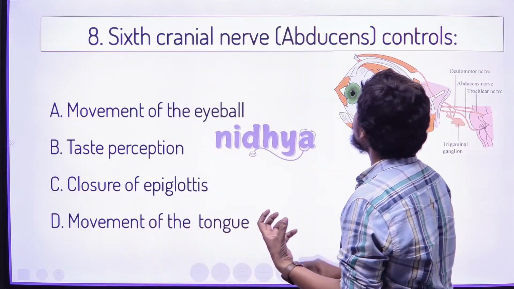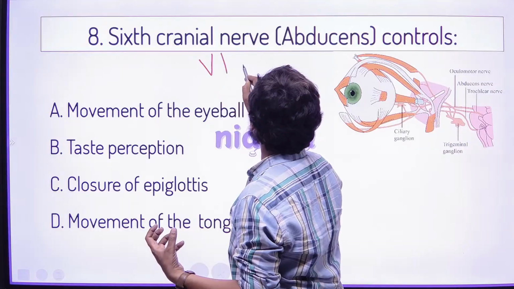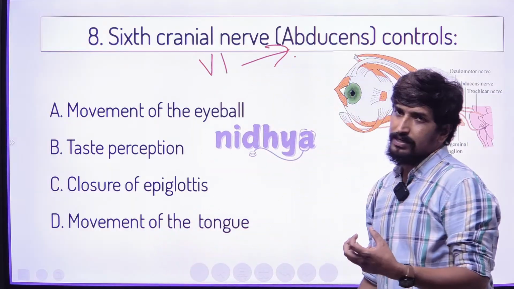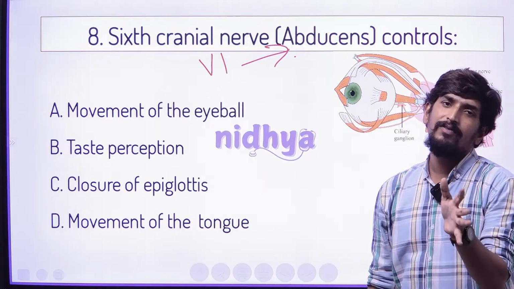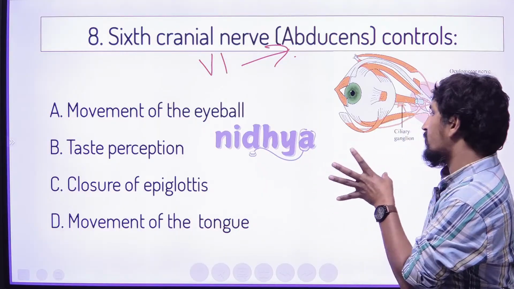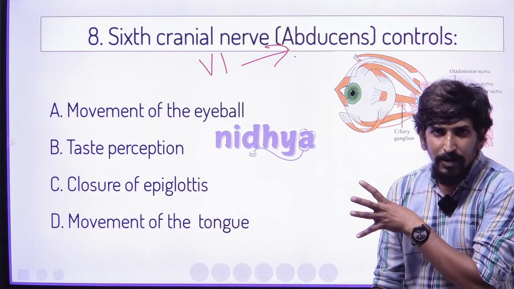So the sixth cranial nerve is called the abducens. What type of mechanism does this sixth cranial nerve control, in the given options?